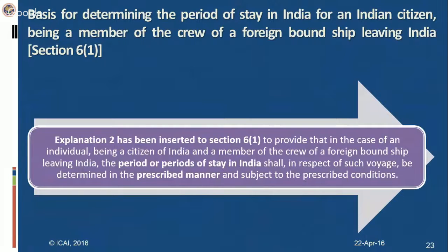There is an amendment in residential status in the scope of total income. What is this amendment? Section 6(1) deals with the manner in which the residential status of a person is determined. As per section 6(1), there are conditions laid down for when an individual will be treated as a resident in India. There are two conditions. The first depends on the period of stay of that individual during the previous year: it should be 182 days or more during the previous year. Then that individual will be treated as a resident of India.